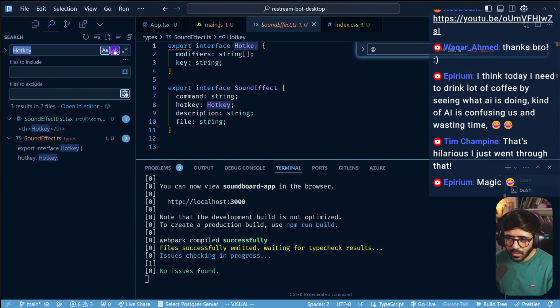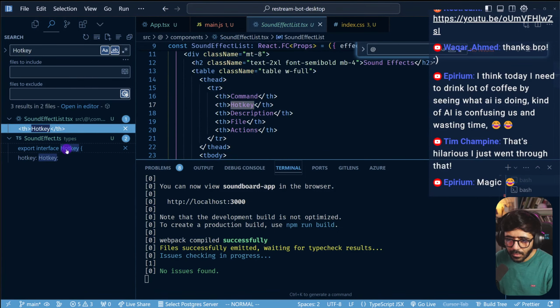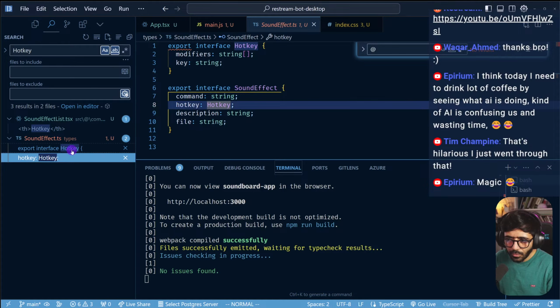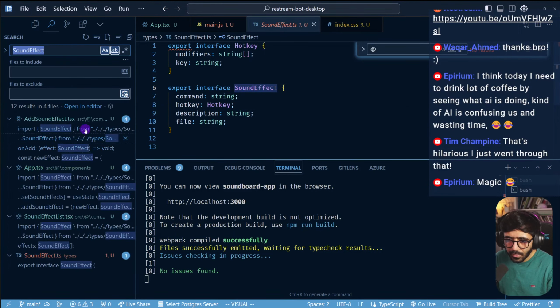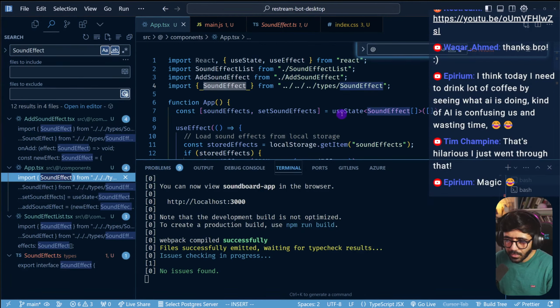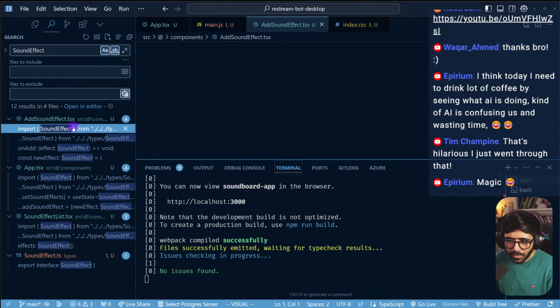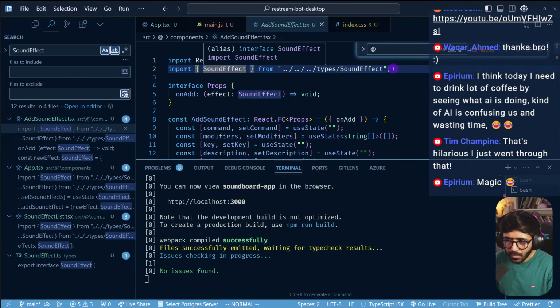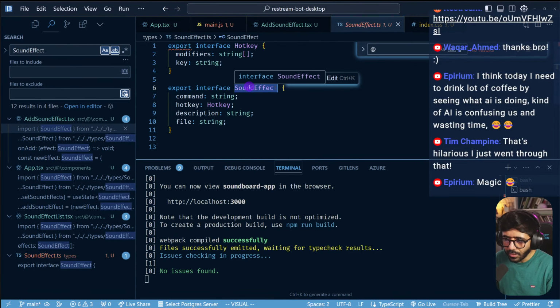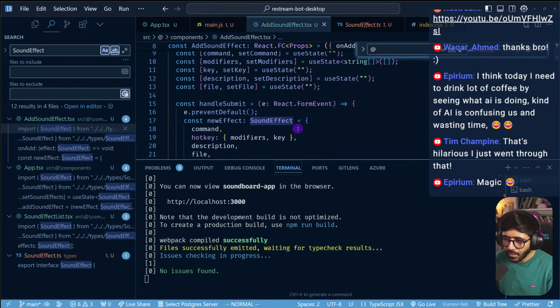I want to use this hotkey. No. And what about this guy? So sound effect is being used in app component, which is here. But what was being used here? The sound effect. Aha, okay, this one. Okay, and then we have all of that.